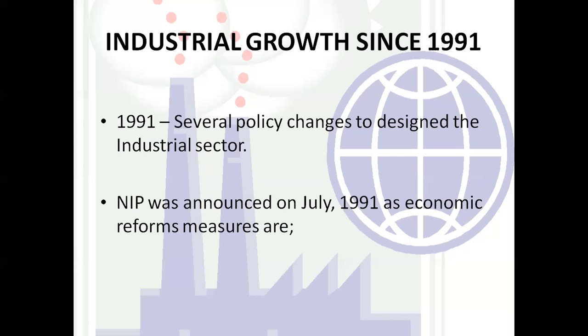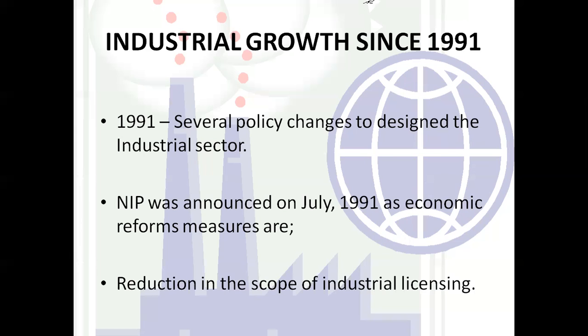The new industrial policy was announced in July 1991 as part of the economic reforms. What are the measures of this new industrial policy? The first one is to reduce the scope of industrial licensing. We have to reduce the license part, because there were lots of formalities in licensing, and renewing a license was again a long procedure, so people were not entering the industrial sector. So we have to reduce the scope of industrial licensing.